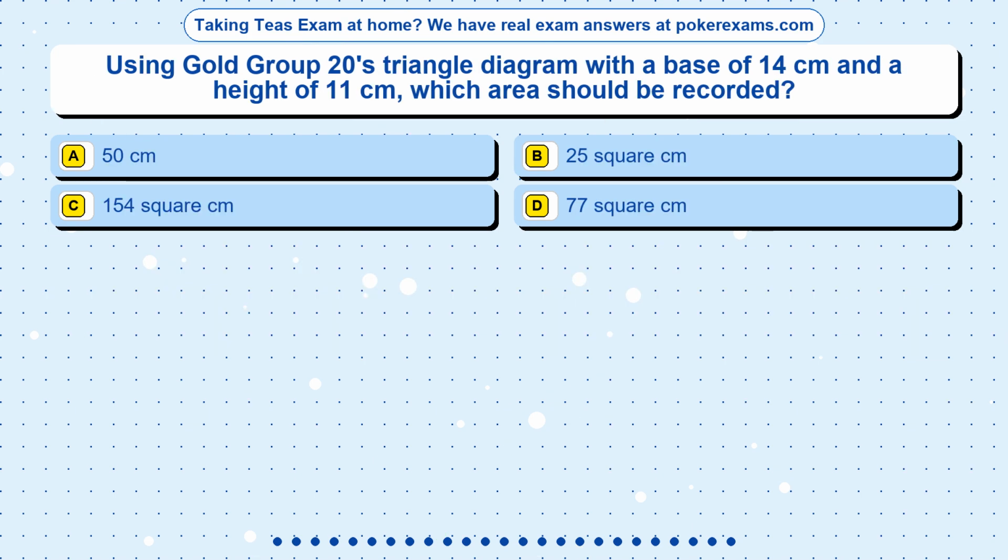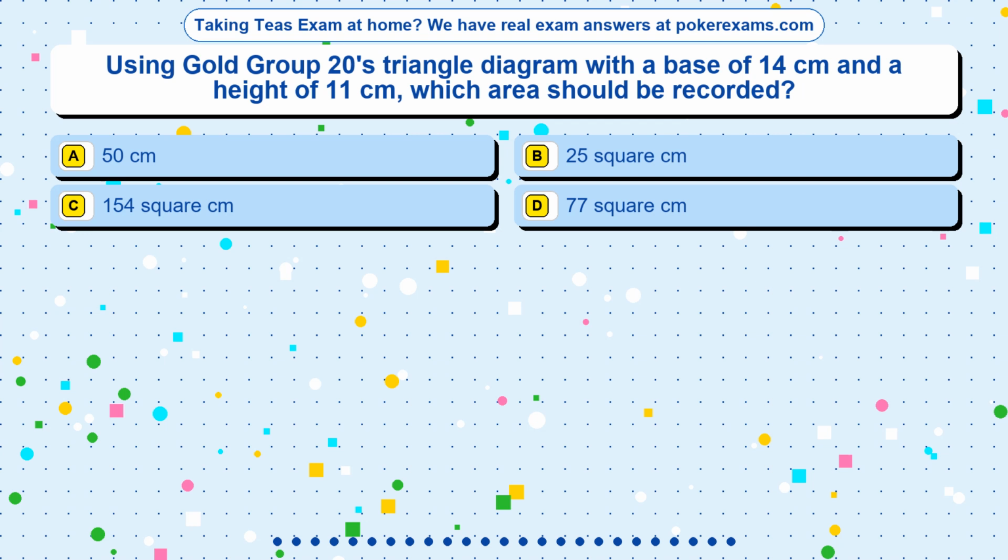5 is wrong because it reverses or skips part of the inverse operation. Question 10. Using Gold Group 20's triangle diagram with a base of 14 centimeters and a height of 11 centimeters, which area should be recorded? Option A, 50 centimeters. Option B, 25 square cm. Option C, 154 square cm. Option D, 77 square cm.